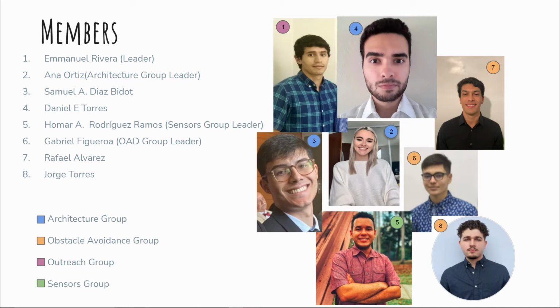Lidar is composed of computer and electrical engineering students, and it's divided into 4 groups. In our architecture group, we have our leader, Ana Ortiz, with her members, Samuel A. Diaz Vidot and Daniel Torres. In our obstacle avoidance group, we have as the leader, Gabriel Figueroa, and his members, Rafael Alvarez and Jorge Torres. In our sensors group, we have Omar A. Rodriguez, and in the outreach group, we have Emmanuel Rivera, and I am the project manager of Lidar.